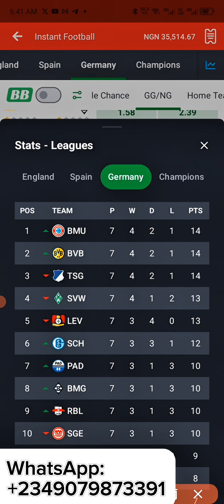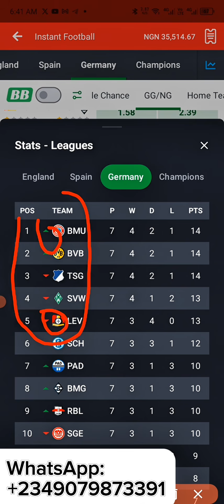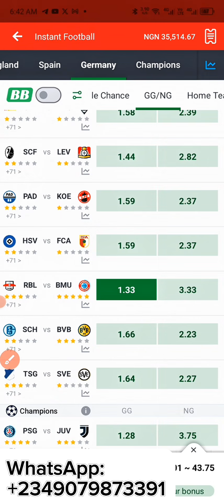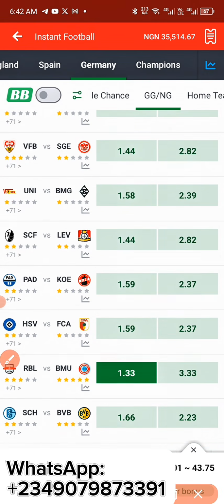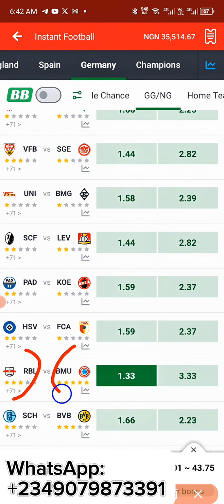So now what are we actually looking out for? These green parts. If the teams you're looking out for are among these top 5 teams and any of them have any of this red, probably let me use an instance now. Let us say RBL was among the top 5 teams and Bayern Munich is among the top 5 teams. If RBL had that red arrow that is pointing down, we're not going to go with the entire team again. The entire team is cancelled.